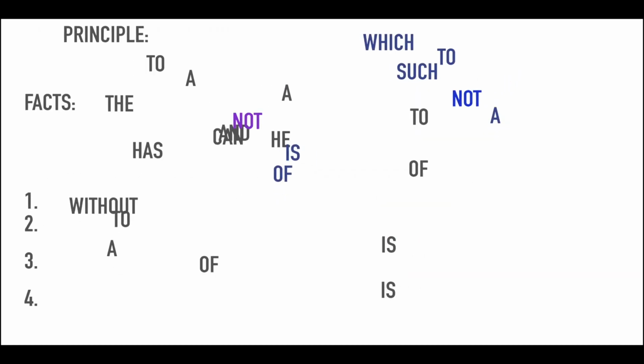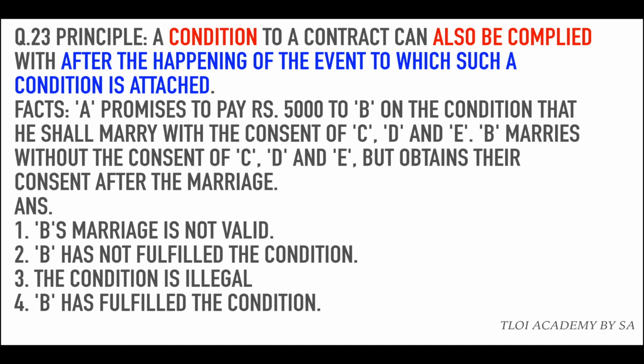Question number 23. Principle. A condition to a contract can also be complied with after the happening of the event to which such a condition is attached. वाह, तो अब ये कह रहा है कि जी कंडीशन जो है कॉन्ट्रैक्ट के साथ अगर कोई अटैच हुई है तो it can also be complied with after the happening of the event to which it is attached. So for example, if I say that you must like this video while watching it and you actually give it a thumbs up after the video is completed, you are still complying with the condition, and that's a very sly and indirect message to you.